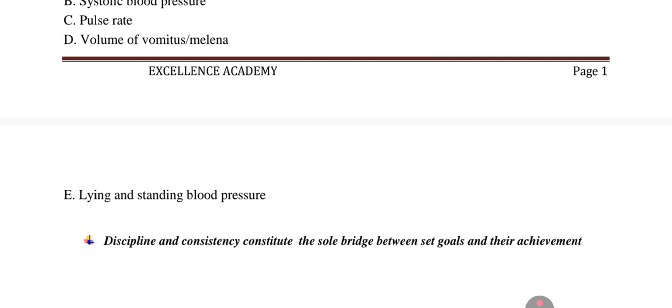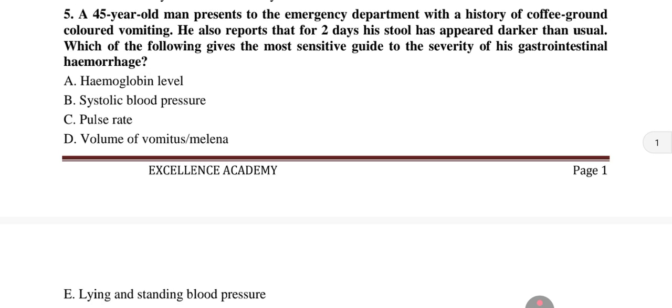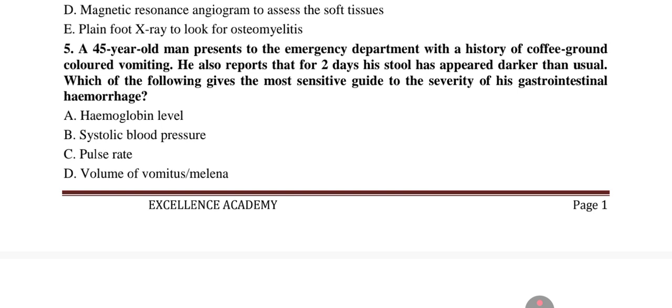The best answer here is E. Lying and standing blood pressure. We need to know that the best indicator for the severity of an acute GI bleeding is the presence of orthostatic hypotension, which reflects significant hypovolemia. So a drop in the systolic BP greater than or equal to 20 millimeters of mercury, or an increase in heart rate greater than or equal to 30 beats per minute when moving from a supine to a standing position indicates a blood loss of at least 15 to 20% of total blood volume.